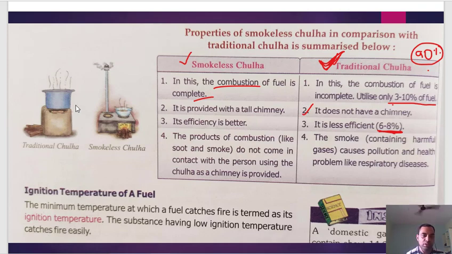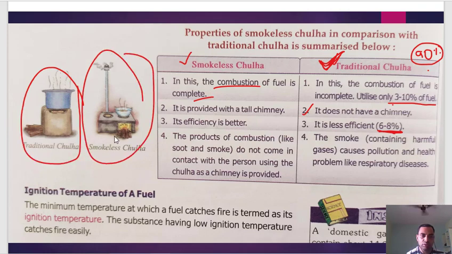Now you can see this is a traditional chula. This is a smokeless chula. And see here the fuel source is same. Here also wood is used. Here also wood is used. The fuel source is not different. But using a smokeless chula, it is going to increase the percentage of fuel utilized. So what is the ignition temperature of a fuel?